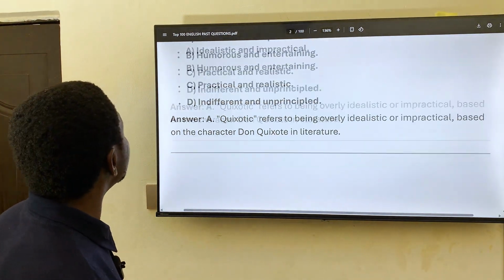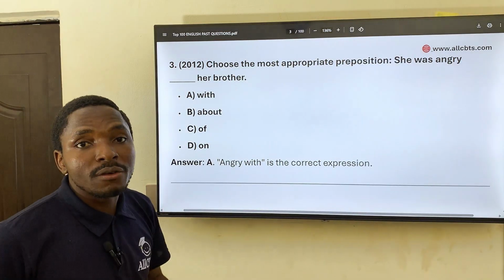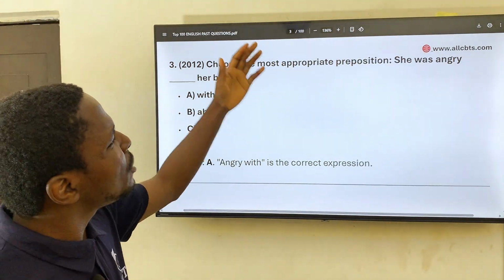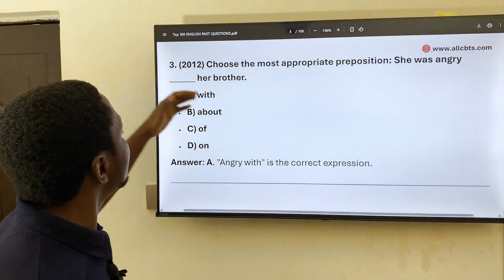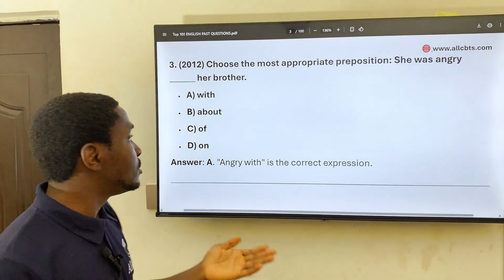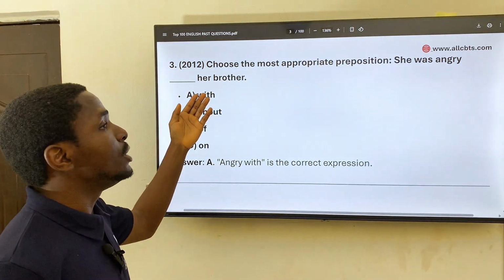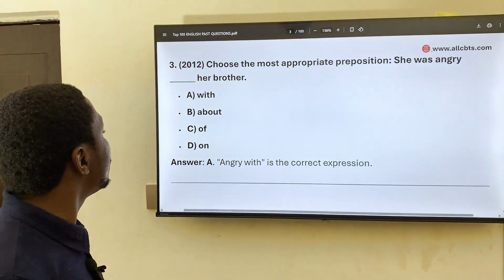Now we go to the next question, question 3, taken from year 2012. It says, choose the most appropriate preposition. She was hungry dash her brother. You cannot say about her brother, of her brother, on her brother. The correct preposition there will be with. Okay. Moving forward, question 4,